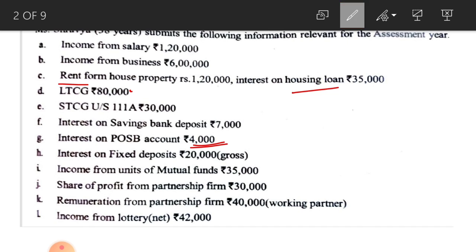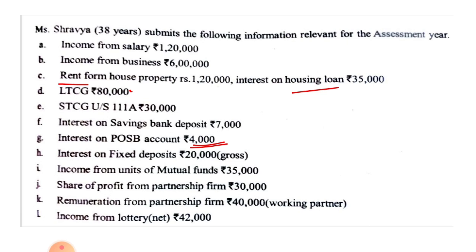And also Miss Shravya is 38 years old. That means she can claim deduction under section 80 TTA for interest on savings bank account. Okay. Here two savings bank account are there. First one 7,000 and next one